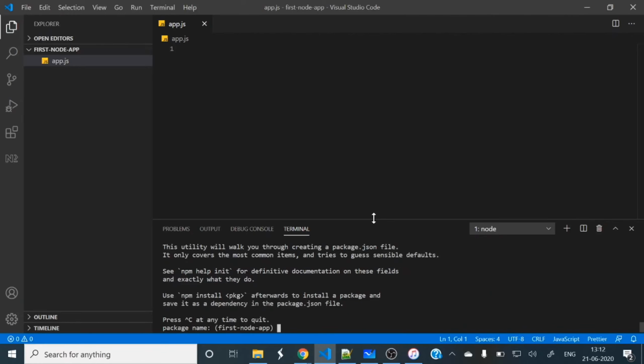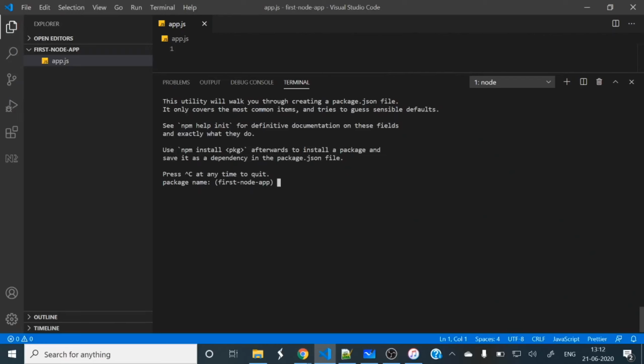It will ask you a lot of things. Package name: if you want to provide a custom name, you can provide your package name. Otherwise, if you hit enter, it will take the default one, whatever it's showing. Your project name, fast-node-app. So let me go with this default name.